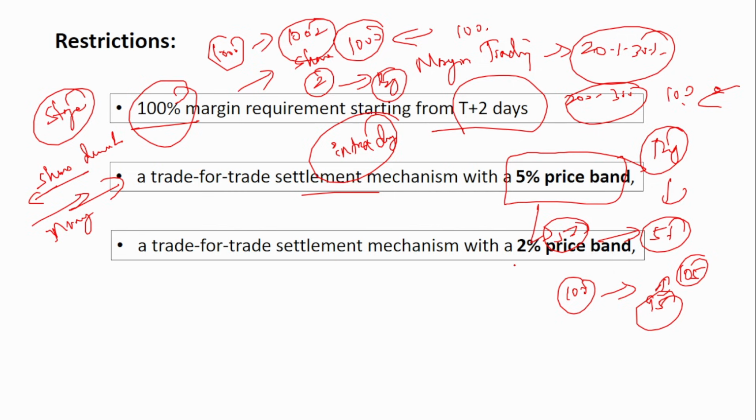Next is the 2% price band. Suppose that particular share is already placed in a 2% price band. What does a 2% price band mean? This 100 rupee share can vary only between 98 and 102. That's what it means, right? So if that particular share is already placed in a 2% price band, then it will remain at 2%, not 5%. Sometimes some issue would have been there with that share, and they would have put a restriction that this share price can go only up to 2%. So if it is in the 2%, the 2% will continue and not the 5%.